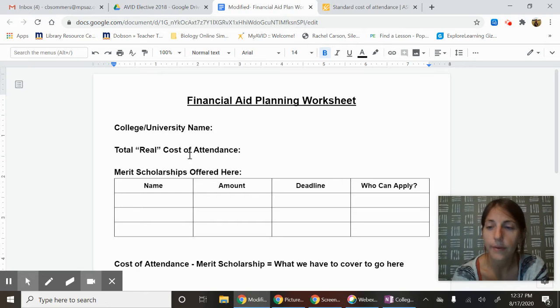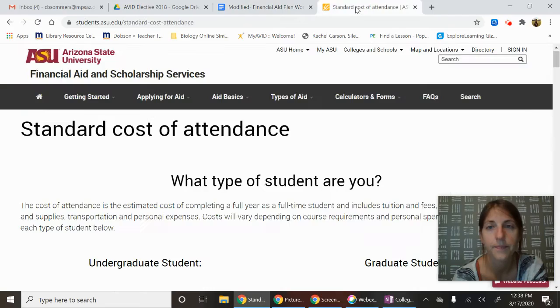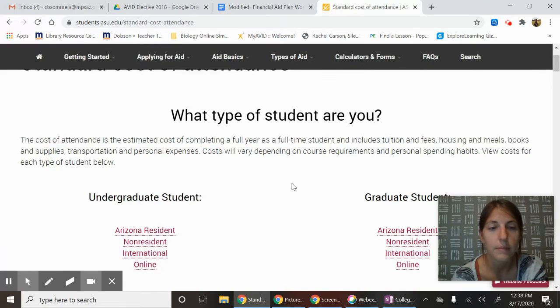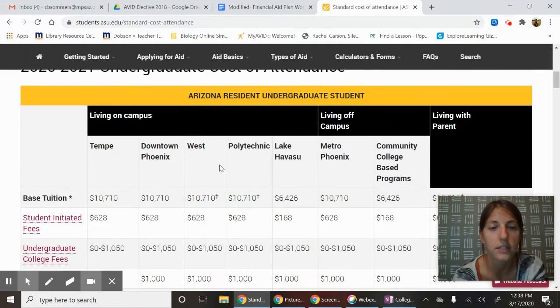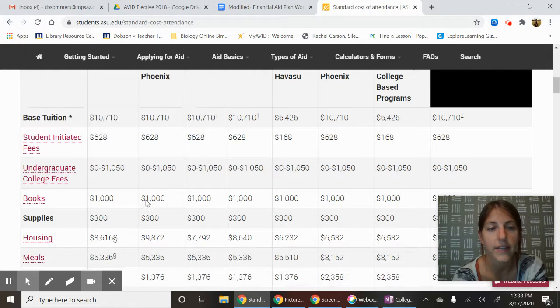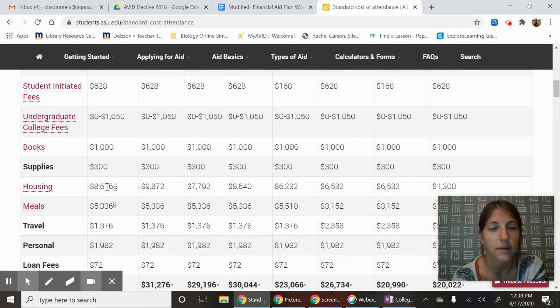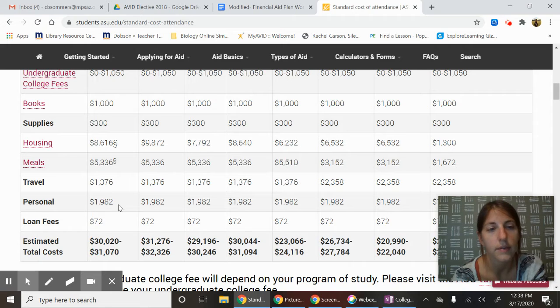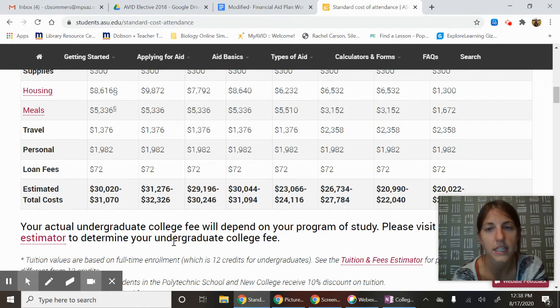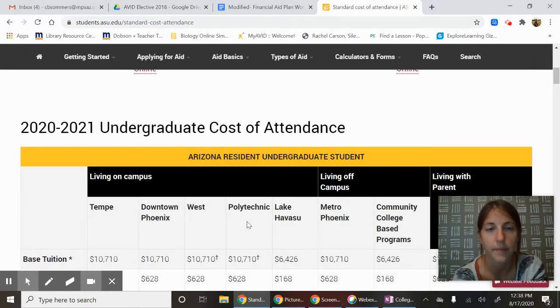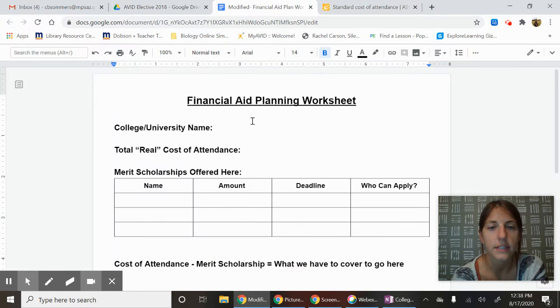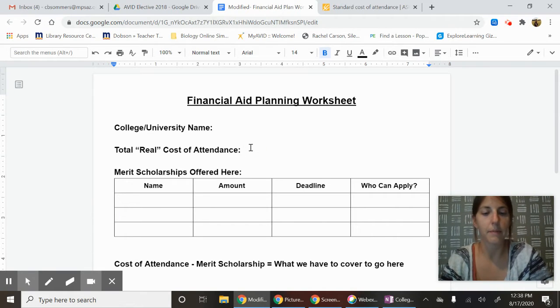What you're doing, the first thing for each one, you're going to get the real cost of attendance right here on ASU's website. It literally walks you through all the cost of attendance. It's got housing, meals, travel, all these things, and it tells you the expected costs, which is nice. ASU, U of A, NAU, most schools have something like this to help you out. So that number is going to go here. I'm making up a number right now. I'm saying $25,000.